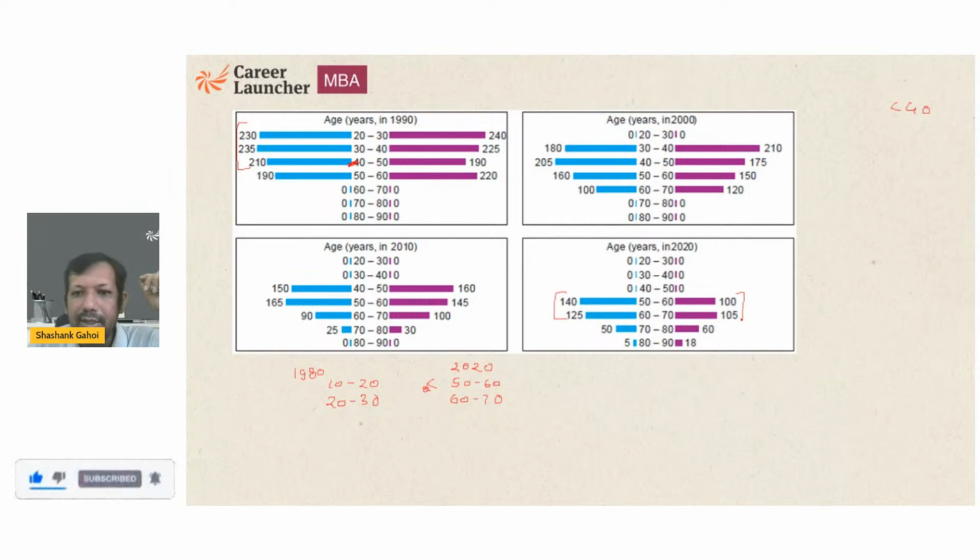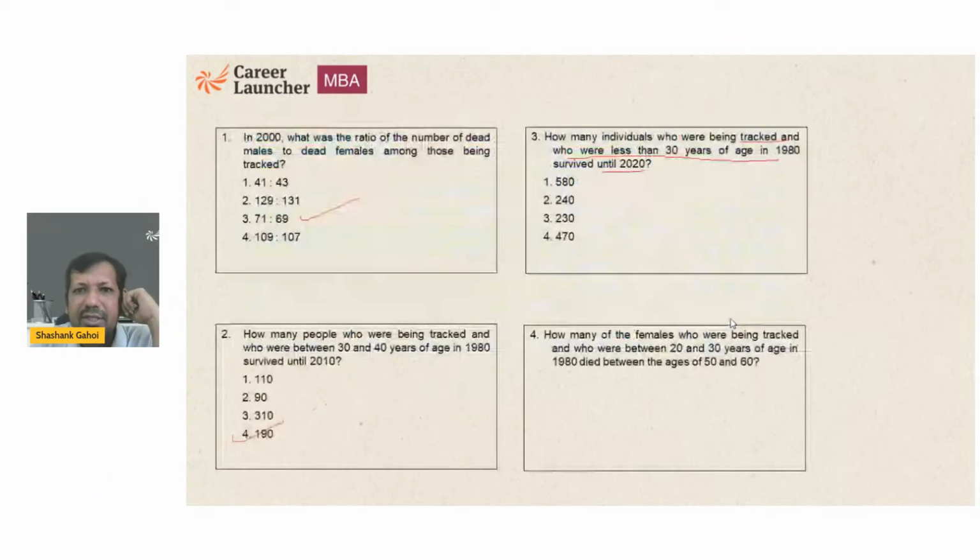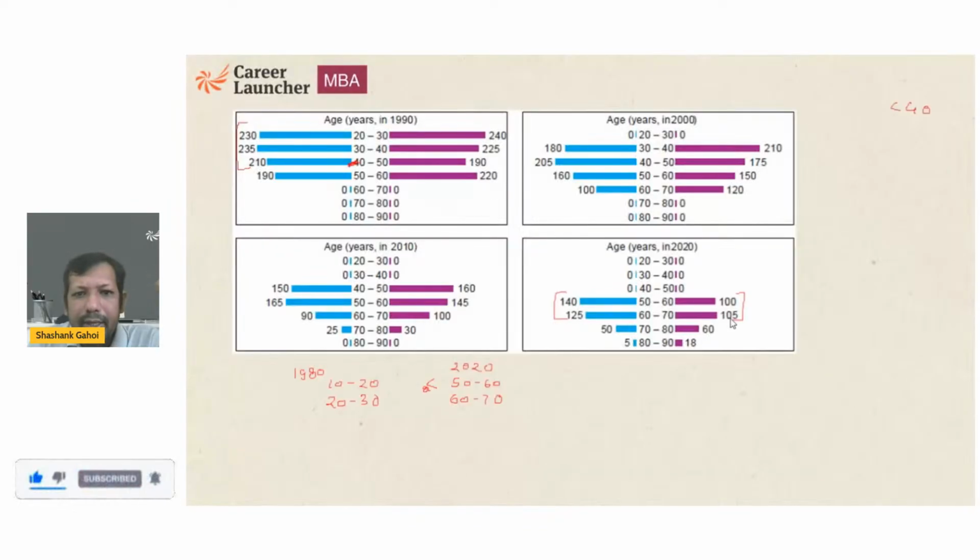Now these are the numbers. Again, I get confused whether it's male or total number of people. So this is total. That time I can directly mark the answer as this, that 140 plus 100, this is 240 people, and this is going to be 230 people. So total number of people are going to be 470.